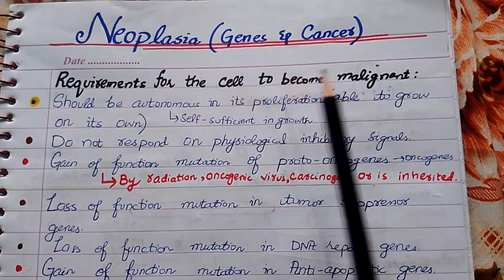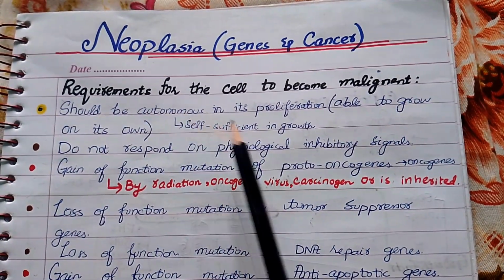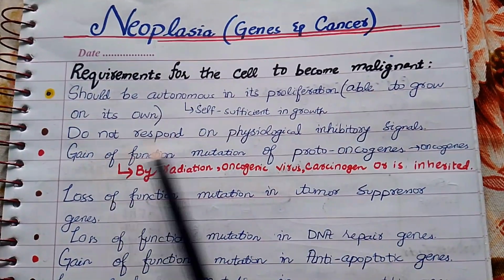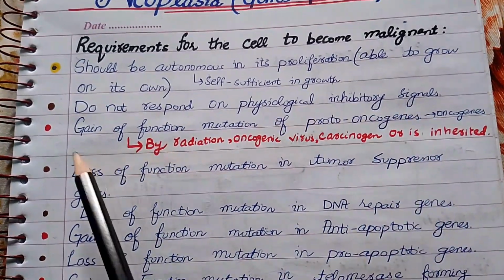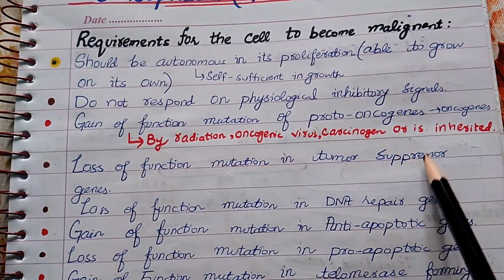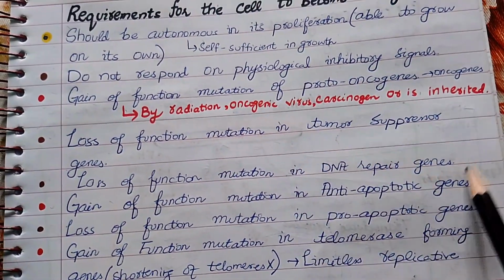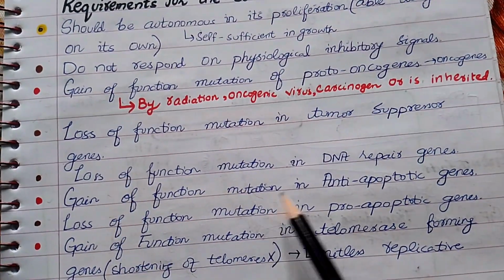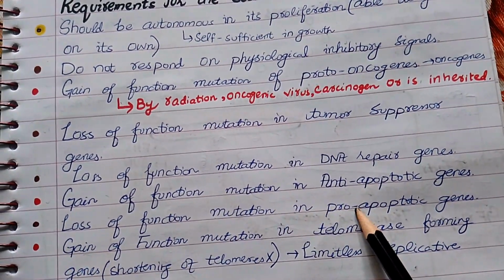For the cell to become malignant, these are the 12 points. Firstly, it should be self-sufficient in growth. It should not respond to physiological inhibitory signals of growth. There should be gain of function mutation of the proto-oncogenes, loss of function mutation in the tumor suppressor genes, loss of function mutations in the DNA repair genes, gain of function mutation in anti-apoptotic genes,